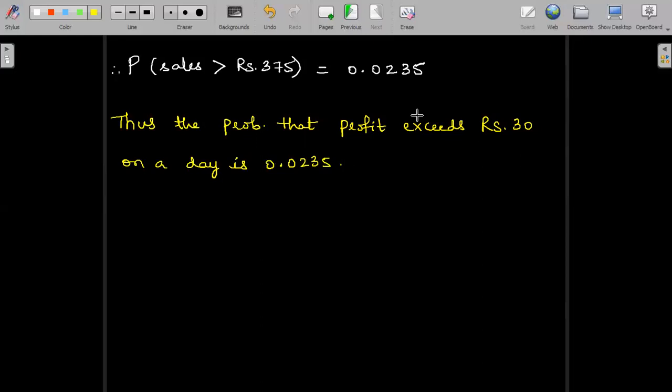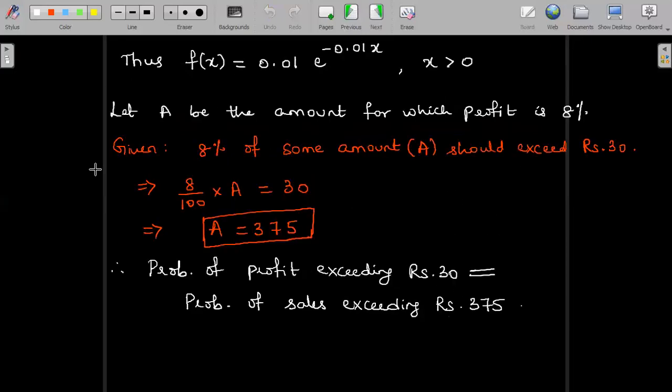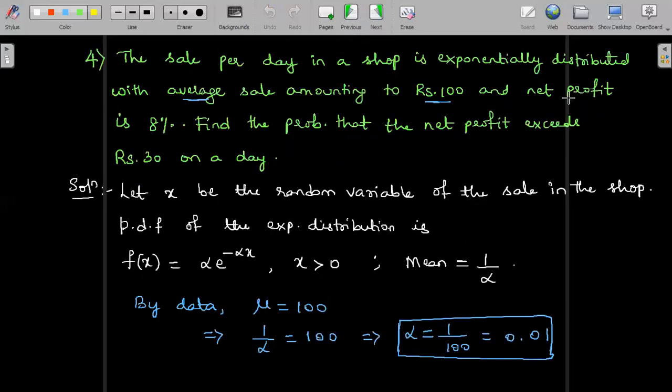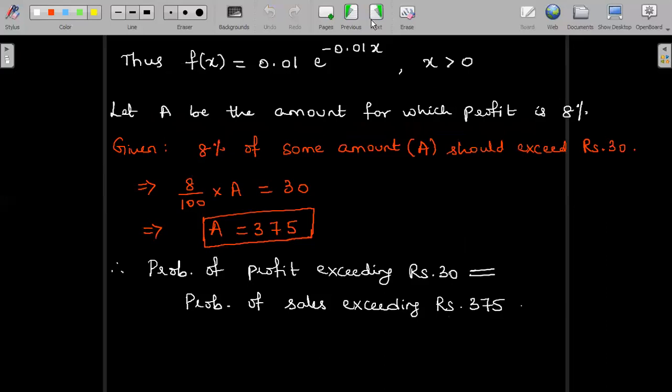8% of the net profit was mentioned in the question, correct? So we had to convert the profit in terms of the sale, and we have to obtain that the sale has to exceed rupees 375. The amount for which 8% of the profit is implied is rupees 375.